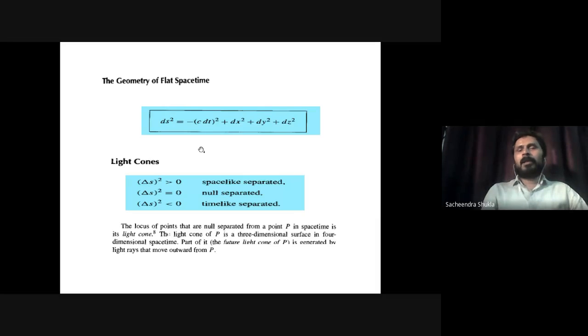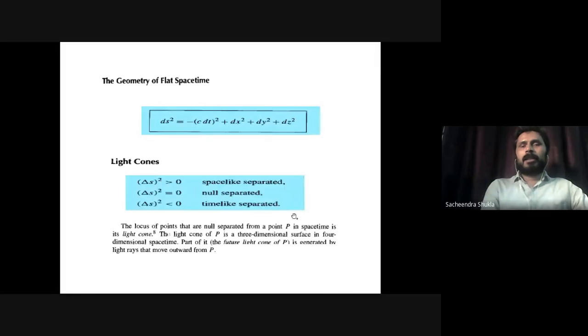So here we are obtaining three kinds of distances. Ultimately, it is not the same geometry that we have seen in Cartesian coordinates or Euclidean geometry. So this geometry is interesting, and let's see what it tells us. If ds square is positive between 2 points in space-time, we call them space-like separated points. If it is zero, it is null separated. If it is negative, it is time-like separated. So these separations are in terms of events.